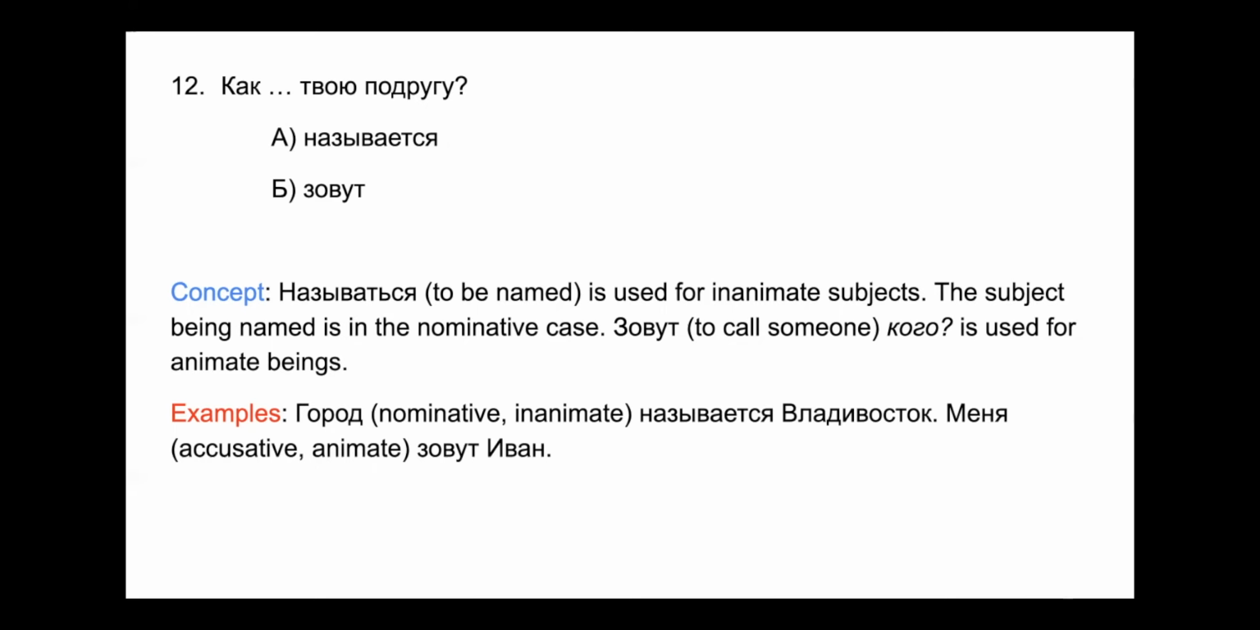Город here is in a nominative case. There is no ending change. And it's also inanimate because город is a city.